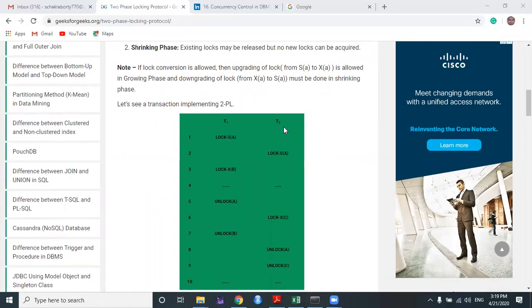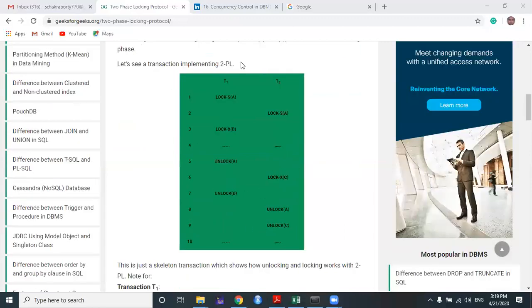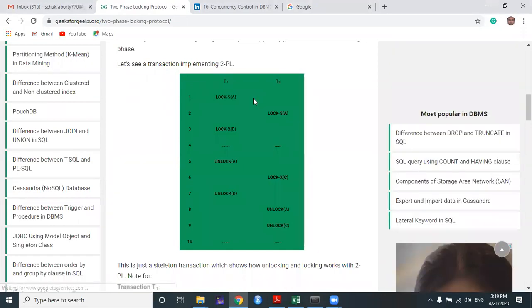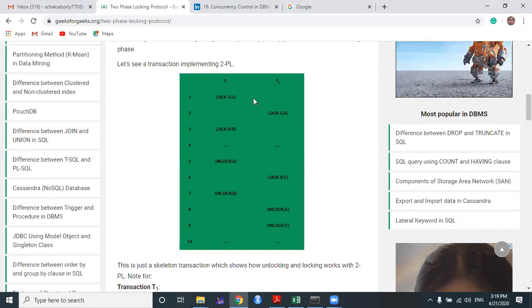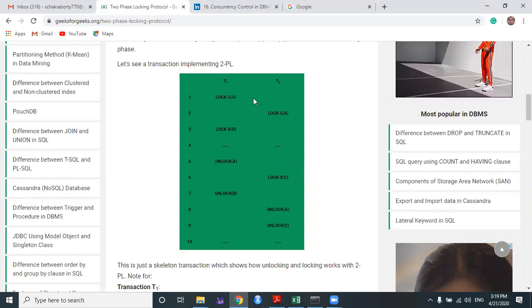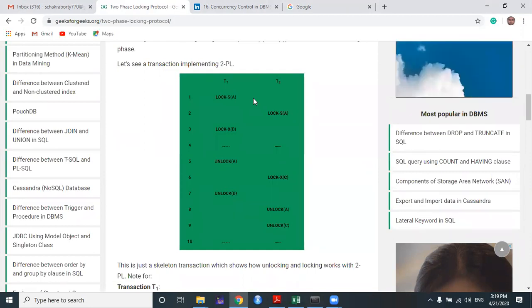So check this transaction. I'm repeating this one again. In two-phase locking, transactions T1 and T2 are executing simultaneously. There are two phases: one is the growing phase and one is the shrinking phase. In the growing phase, granting of locks is always allowed. In the shrinking phase, releasing a lock is always allowed. Okay, so check transaction T1 first, then we will come to T2 later.